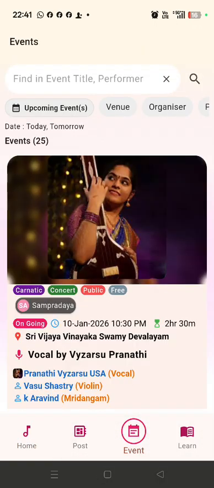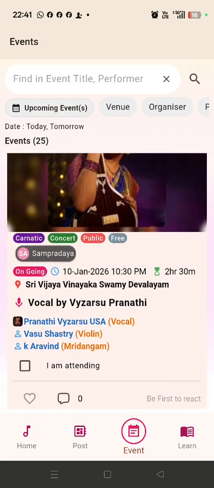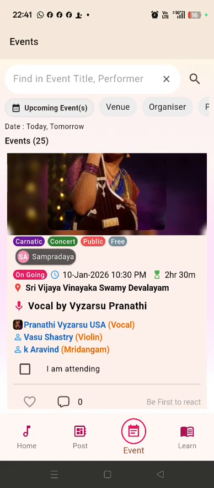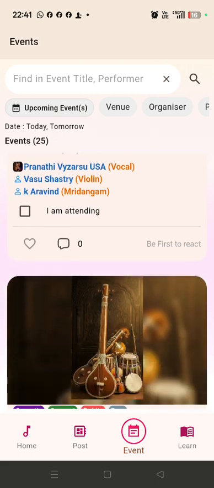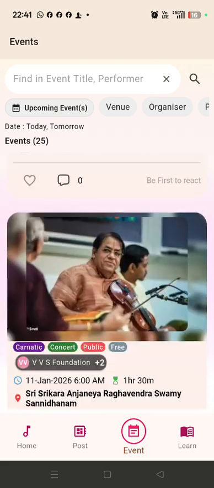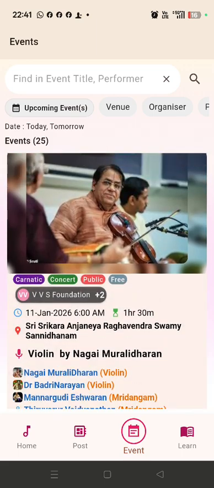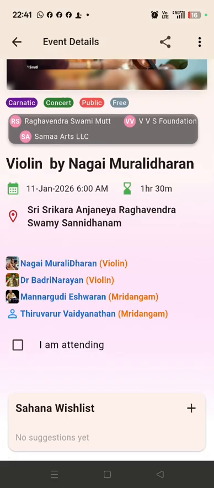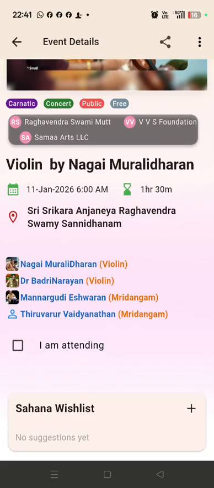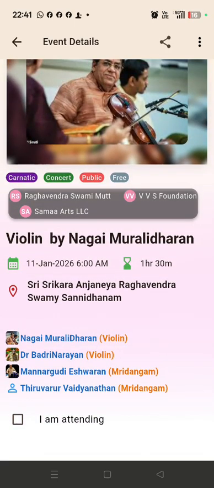I am clicking the bottom tab, so it lists all the upcoming events in the Carnatic music world. It shows whether it's a public or free event, who is singing, and who are the accompanying instruments. So all the details we show here. When we click a particular event, further details are shown: where it is happening, the time, the duration, and whether I am attending.